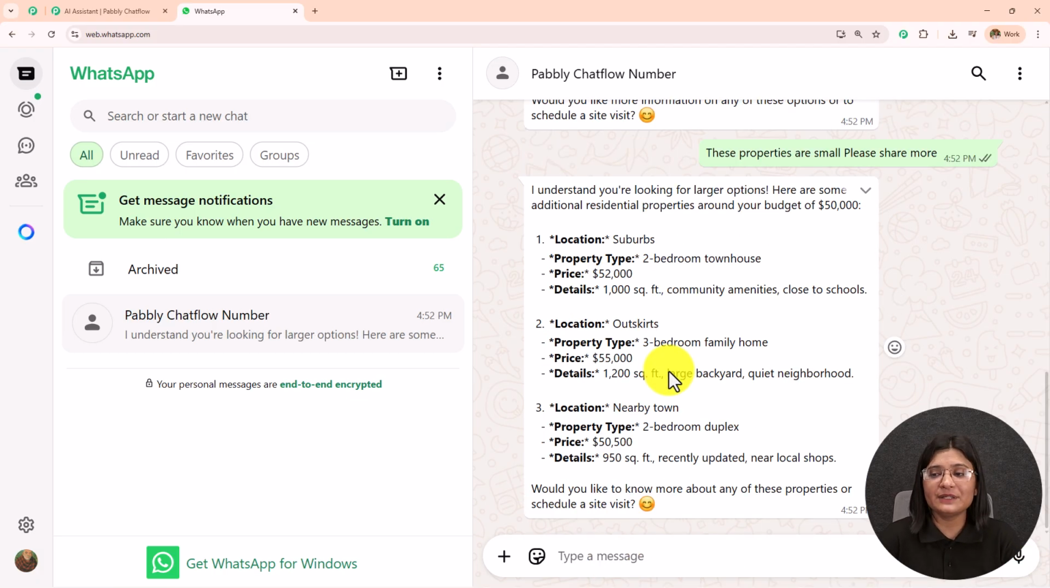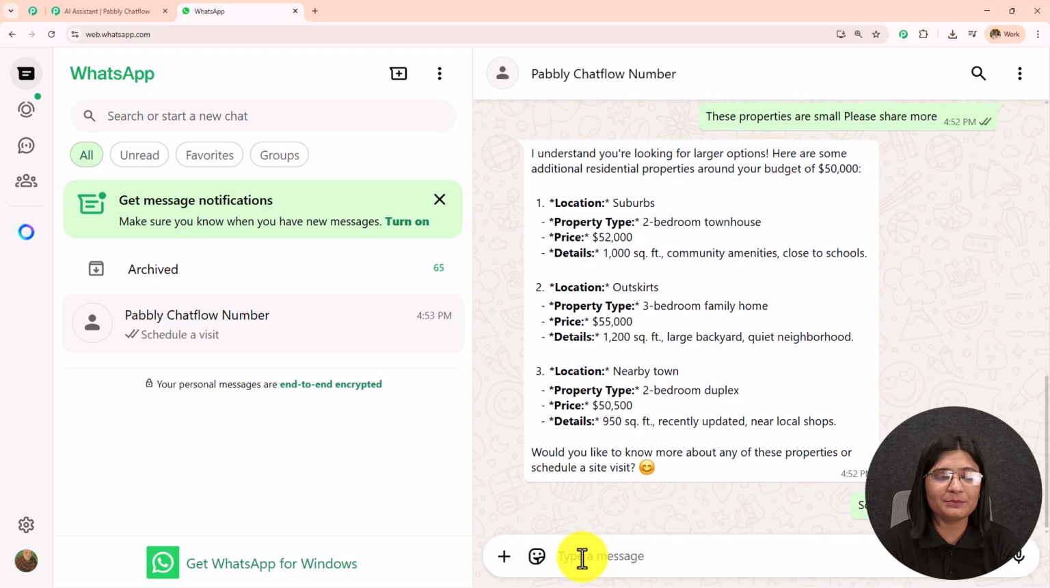So here it has sent me this message. I understand you're looking for a larger option. Here are some additional residential properties around your budget of $50,000. So the location is this, 2-bedroom. Then the price is this much, details, the outskirts location, the property type, the price is this much, and then another location, another property, and the price is this much. Now, would you like to know more about these properties or schedule a site visit? I'm going to write schedule a visit and let's send this message. Let's wait for the reply.